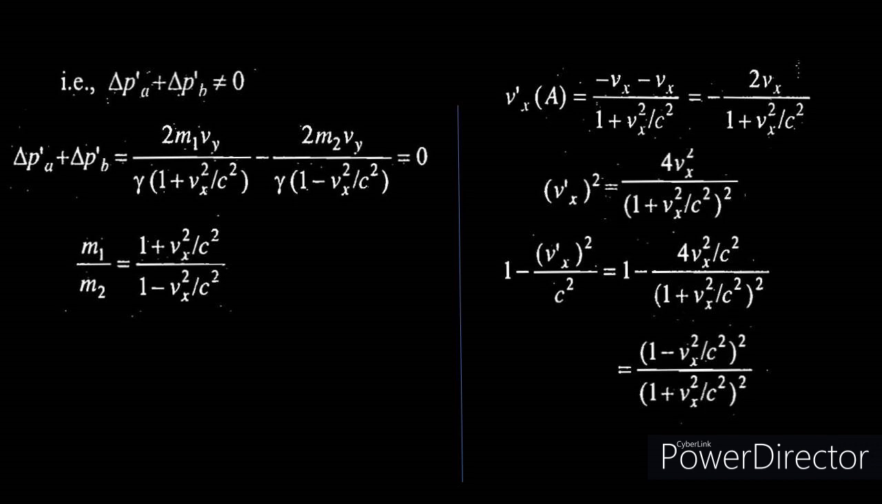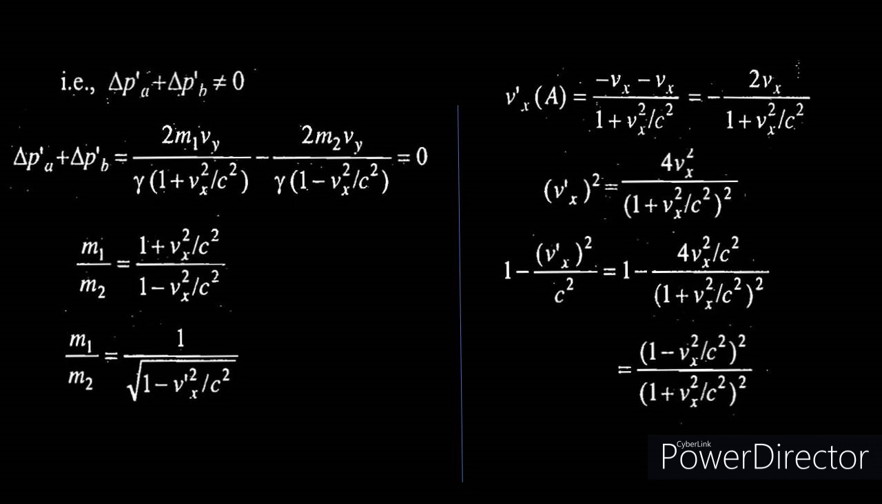Now you take the square root on both sides, then you would get (1 minus vx square by c square) divided by (1 plus vx square by c square) is equal to the square root of 1 minus v prime x square divided by c square. Now if you substitute back into the previous equation for m1 by m2 on the left hand side of the slide, you would get m1 by m2 is equal to 1 divided by the square root of 1 minus v prime x square divided by c square.